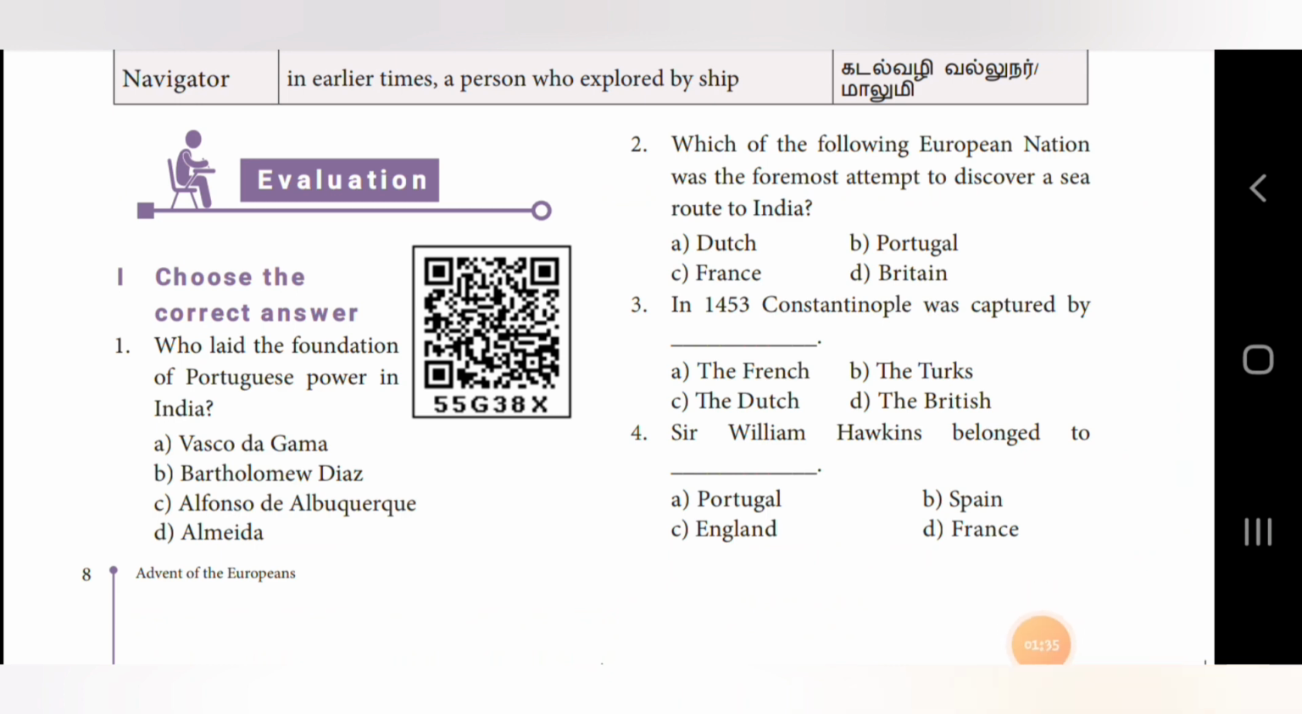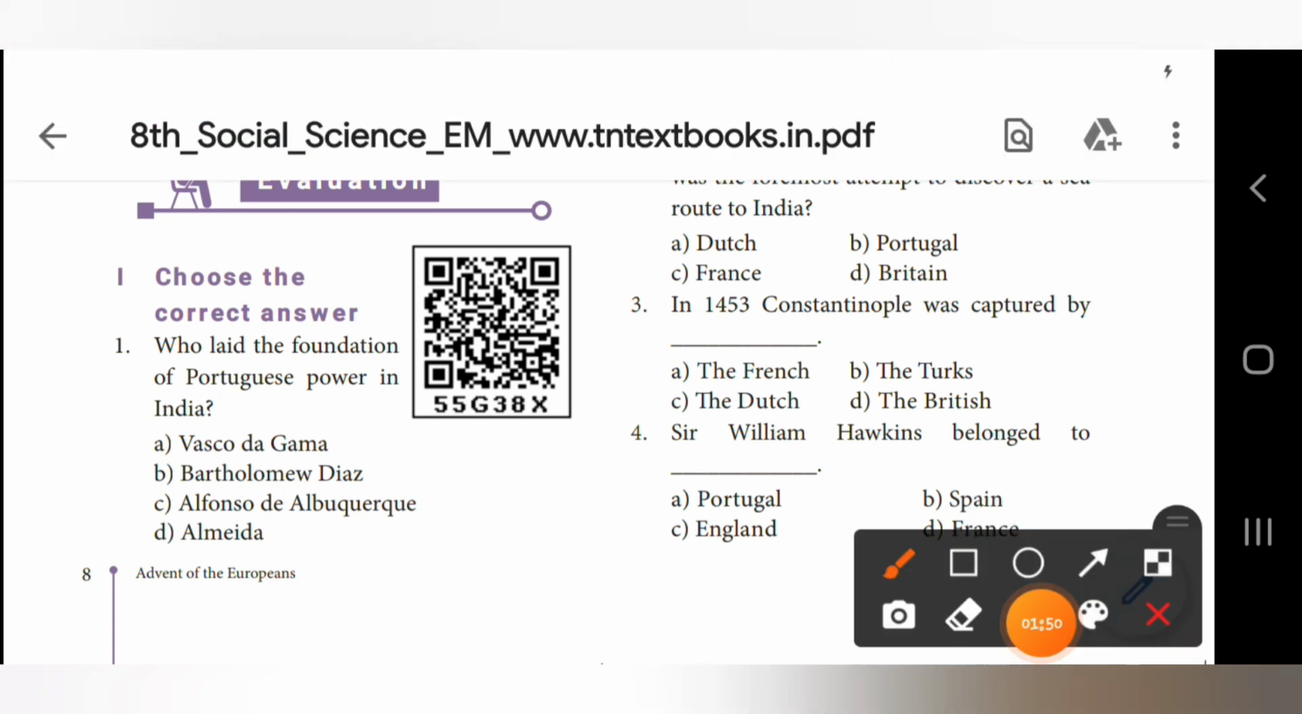Lesson number 1, history, evaluation, page number 8. If you have the book, you can turn to page number 8. Hope you would have marked all the 1 marks. First one, choose the correct answer. Who laid the foundation of Portuguese power in India? The answer is C, Alfonso de Albuquerque.